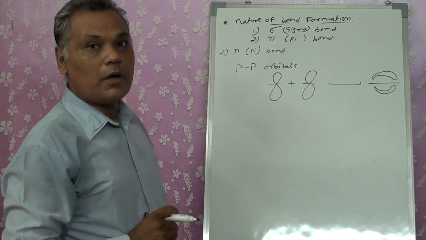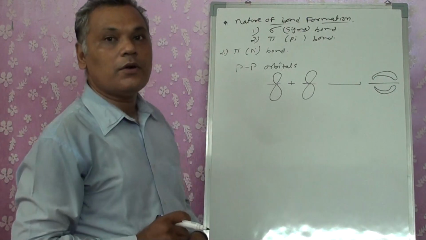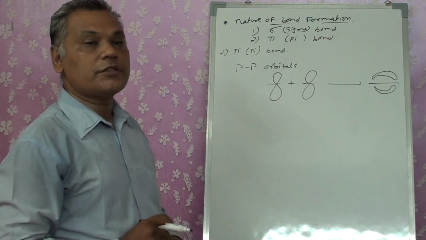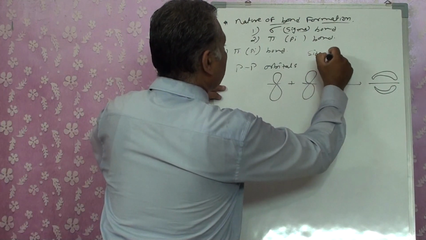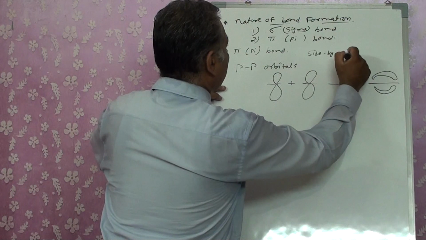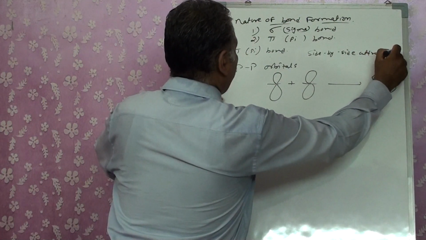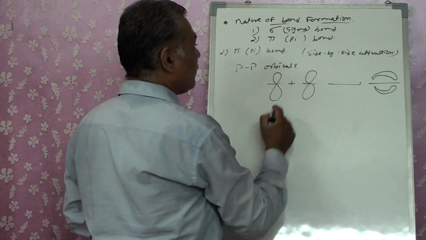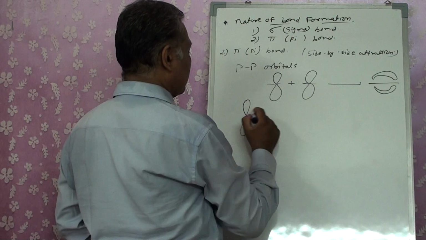Such type of attraction is also known as side-by-side attraction. In certain cases, this can also be shown like this.